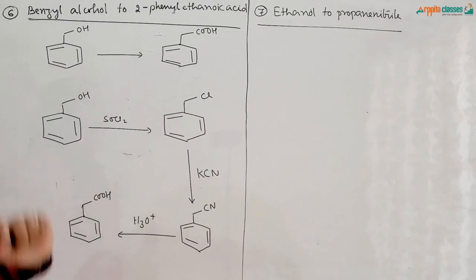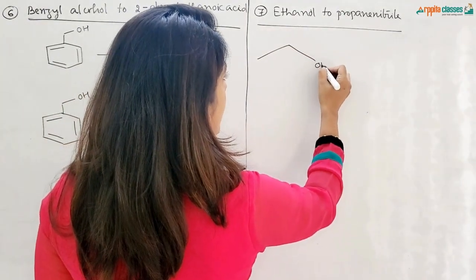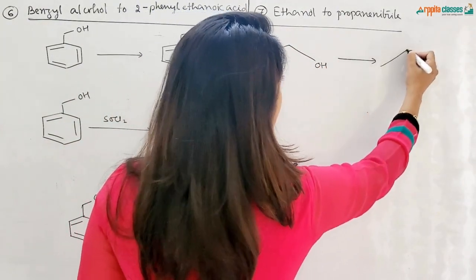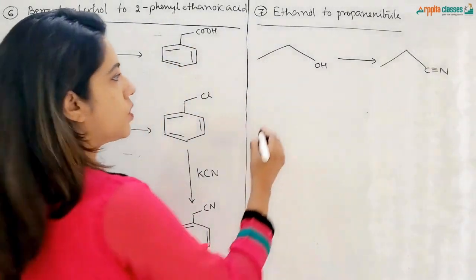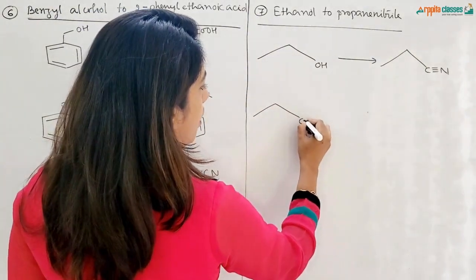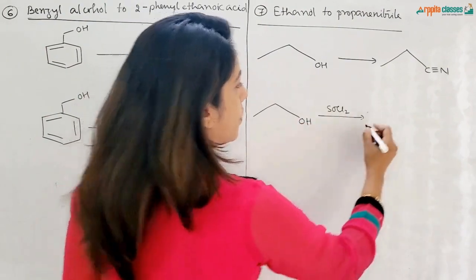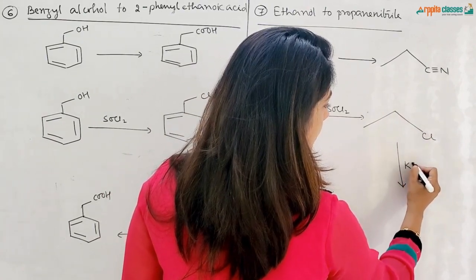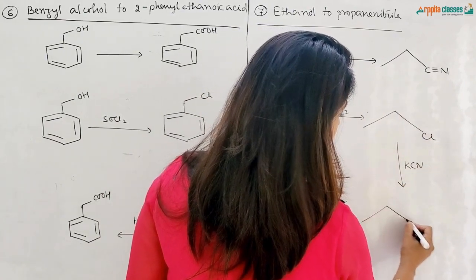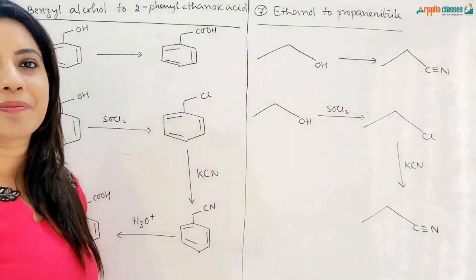Conversion number 7 is ethanol to propane nitrile. Ethanol is this one, with OH, and we have to convert it into propane nitrile. So first of all, ethanol will be treated with SOCl2. So this will convert into Cl, and then simply this will be treated with KCN. Nucleophilic substitution reaction will happen and we'll get propane nitrile.